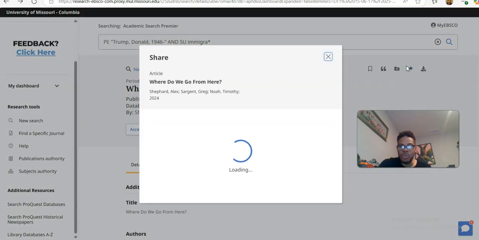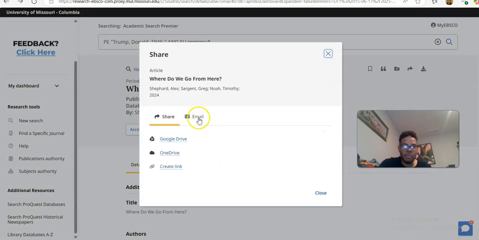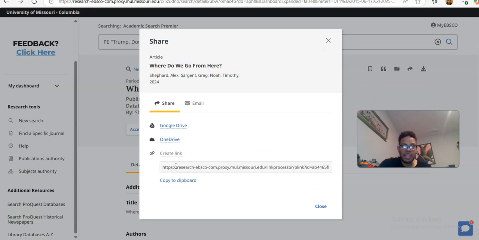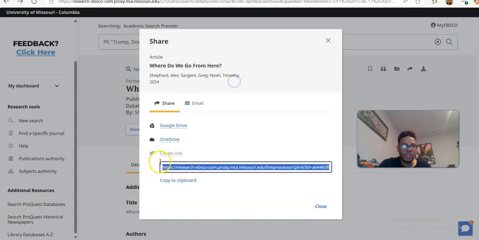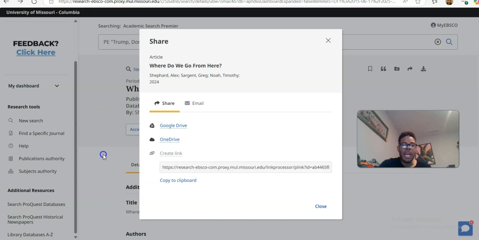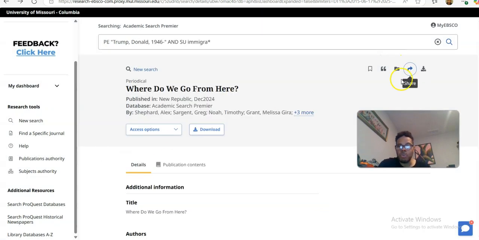Share. So at least the database catalog record can be shared. They can be emailed, or they can be sent through OneDrive, Google Drive, or you can create a link. And it can often be very advantageous to create your little permalink. I create permalinks all the time. So the create link on the share option is something that you're going to want to be aware of.